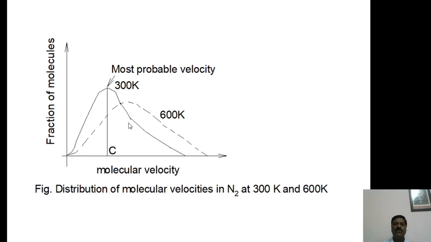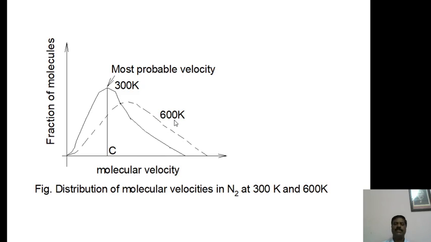And some intermediate molecules have somewhat less velocity, the average velocity. And the highest velocity is the root mean square velocity. Therefore, three types of velocities are indicated: the most probable velocity, the average velocity, and the root mean square velocity.